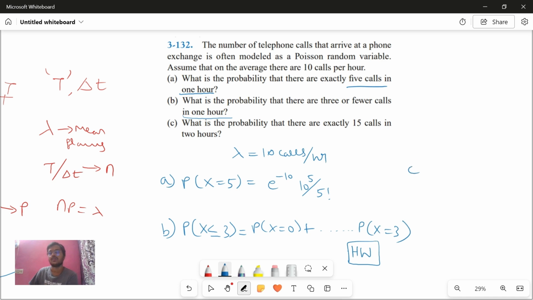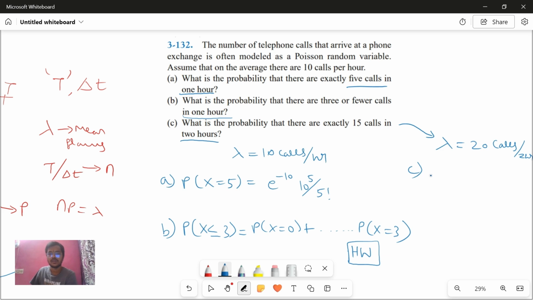Now, what is the probability that there are exactly 15 calls in 2 hours? Okay, 15 calls in 2 hours. See, now they changed the lambda. What is lambda for 1 hour? 10. So what is it for 2 hours? 20. That's all. 20 calls per 2 hours.